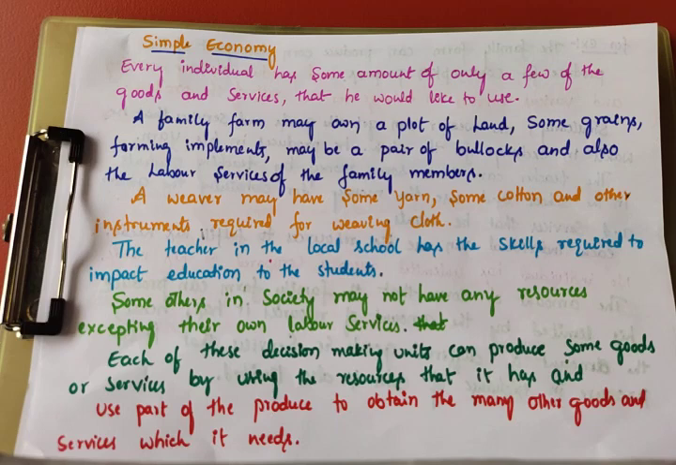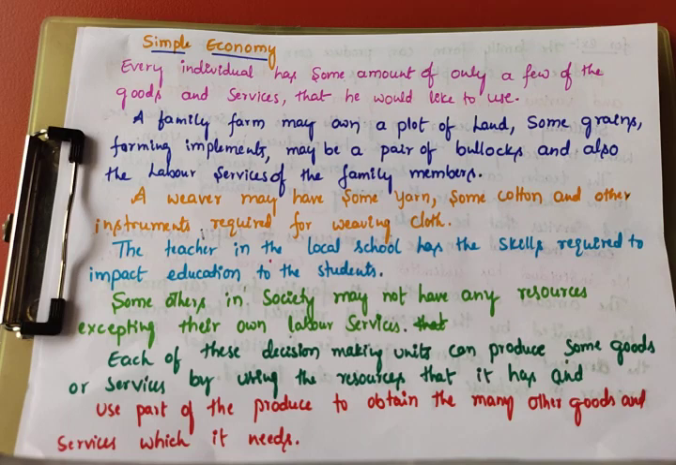Few have only a few resources, but some others in society may not have any resources except their own labor services. Imagine, all the producers cannot produce all the goods and services because they have fewer resources. Some others in the society may not have any resources except their own labor services. So in this situation, how are they fulfilling their needs and wants?